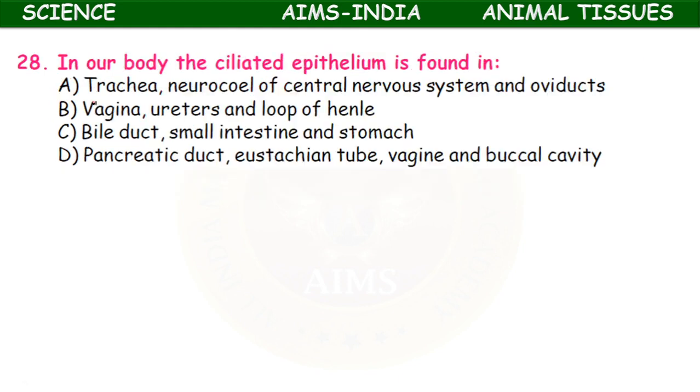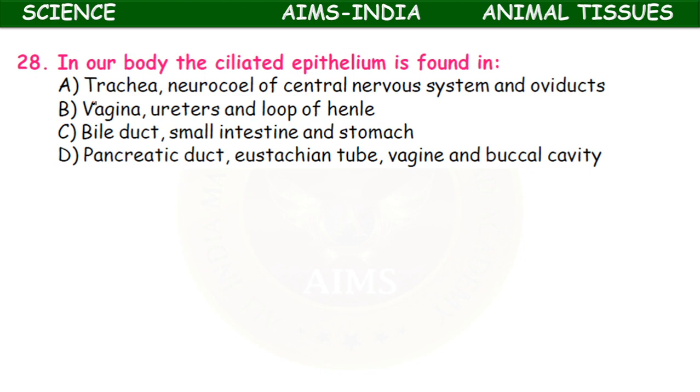In our body, the ciliated epithelium is found in trachea, neurocoel of central nervous system and oviducts, vagina, uterus, ureters, and the loop of Henle. Loop of Henle is a part of nephron. Okay, bile duct, small intestine, stomach, pancreatic duct, Eustachian tube. Eustachian tube is present in the ear.